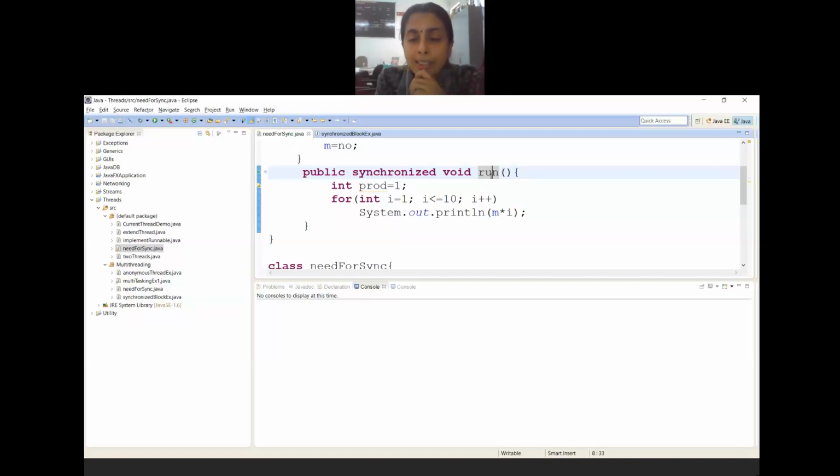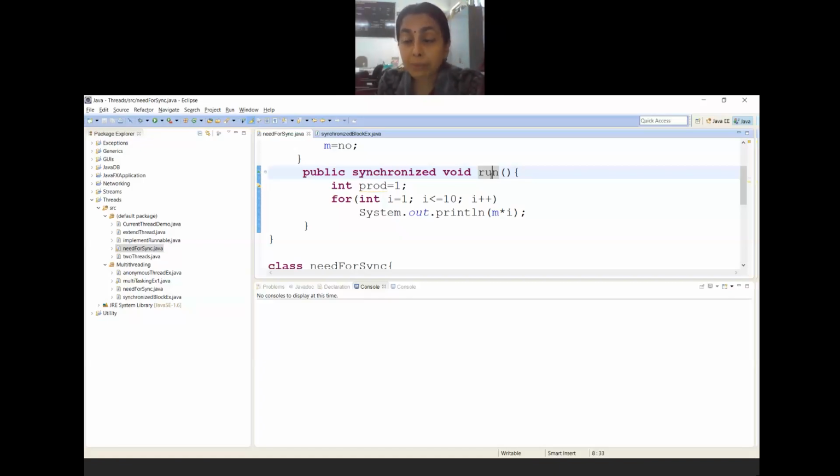See, in this case, do I need to synchronize the run method? I don't have to, because what does the run method do internally? Using the object of the other class, it calls the method of the first class. Run method is calling the first class method.